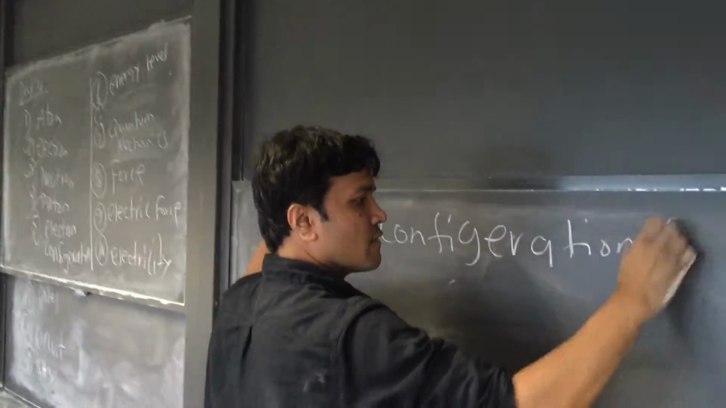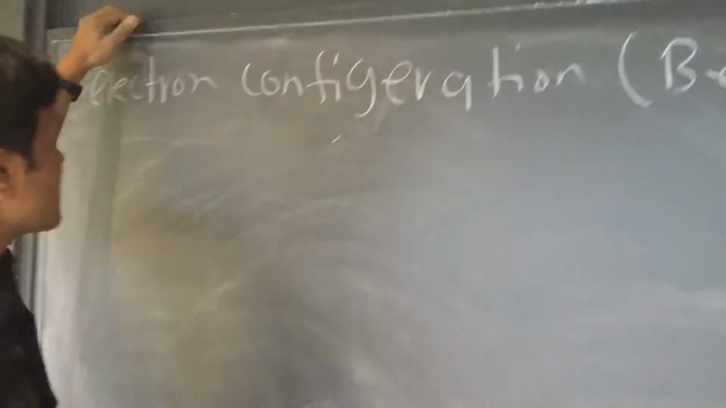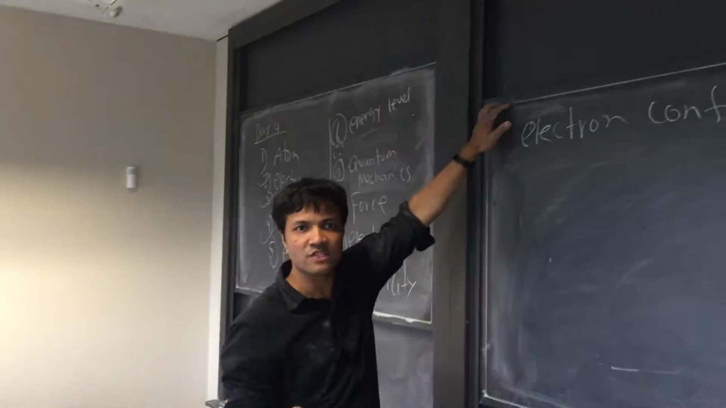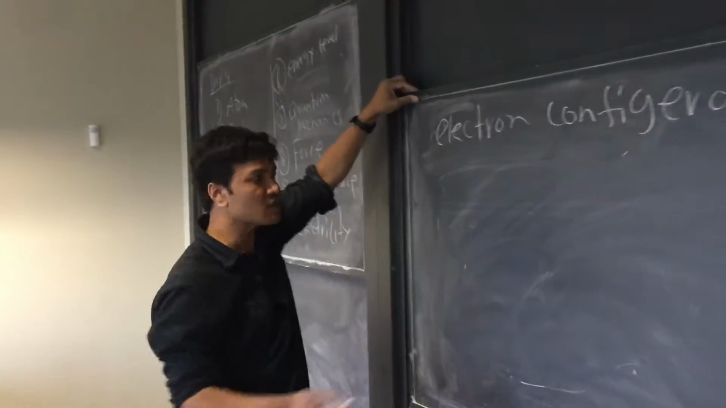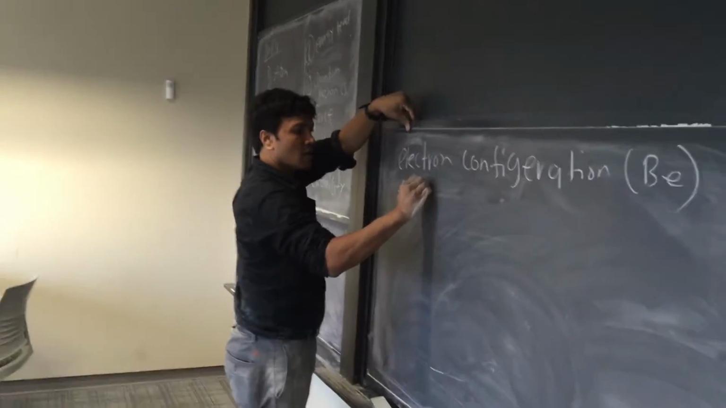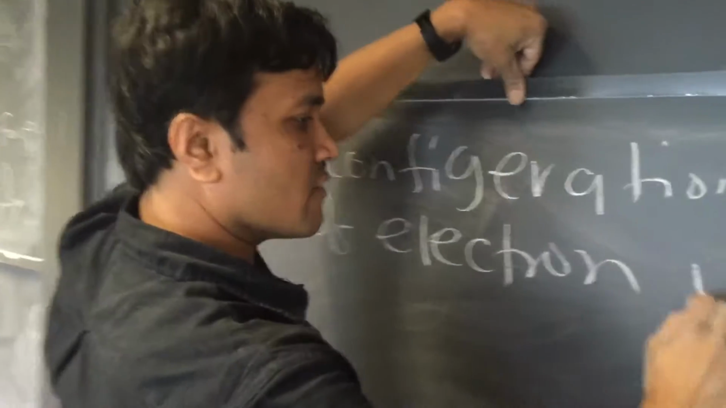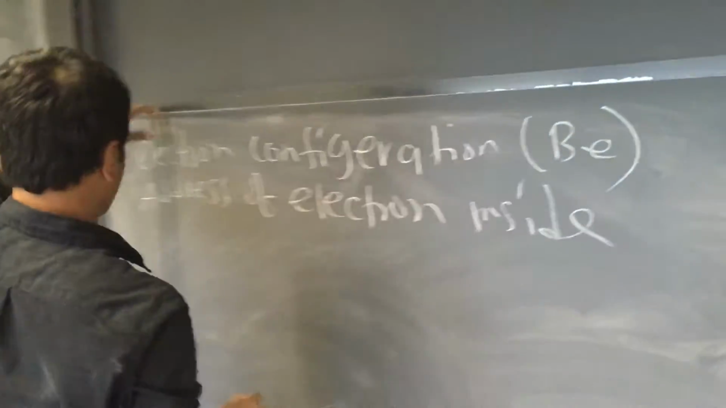So, electron configuration for beryllium. What is electron configuration? We start with the definition. The definition of electron configuration is the address of an electron inside the atom.